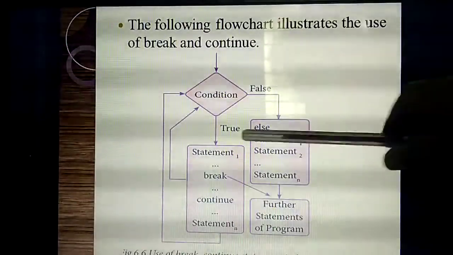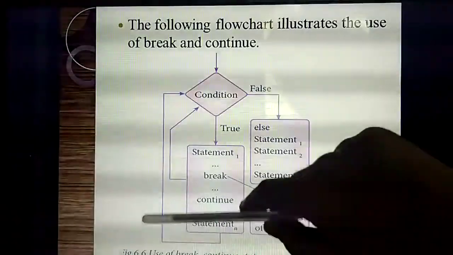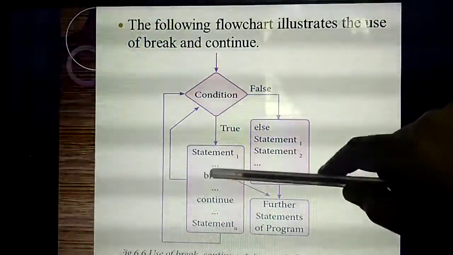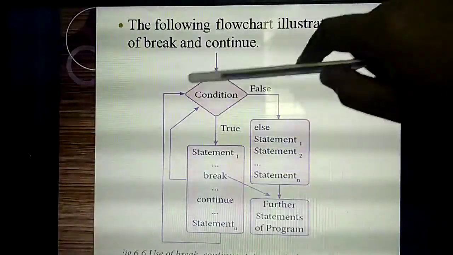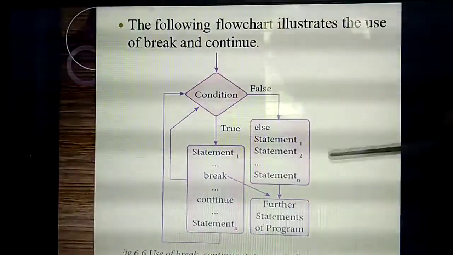If the break is not found, it again checks the condition. See this arrow mark. If the condition is false, the else part will execute.